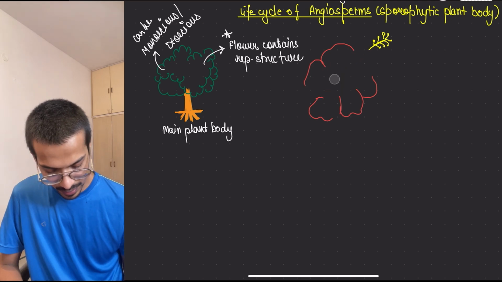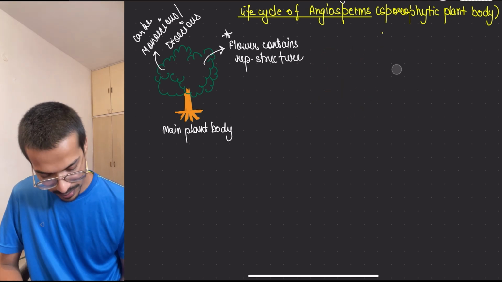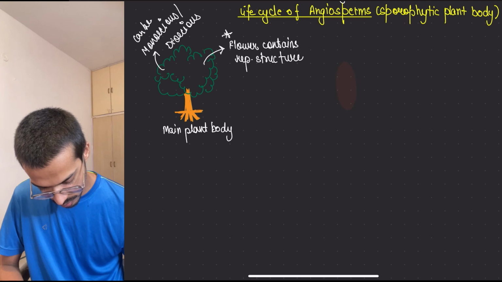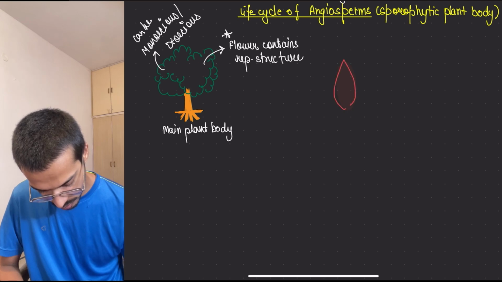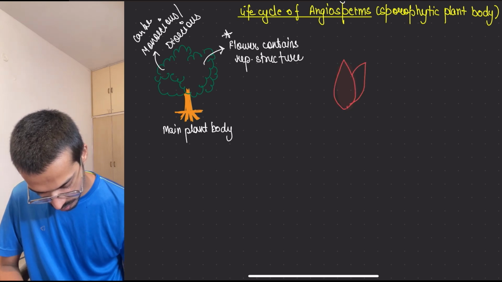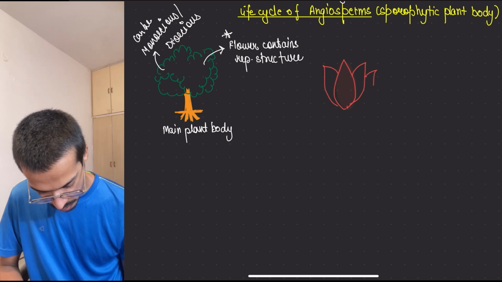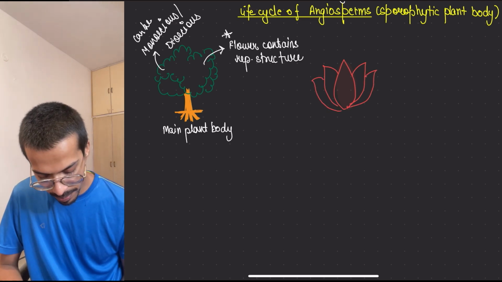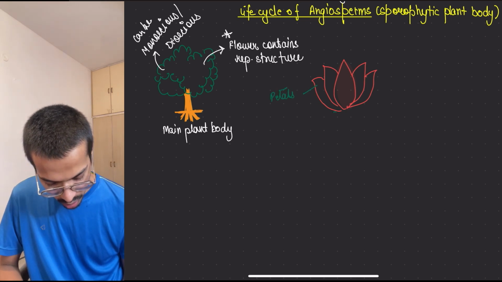Wait, let's make the simplest one. In this flower, these are your petals, and these are your sepals.